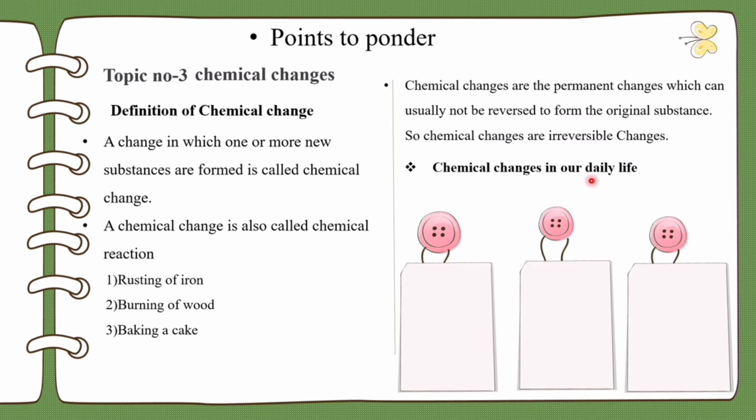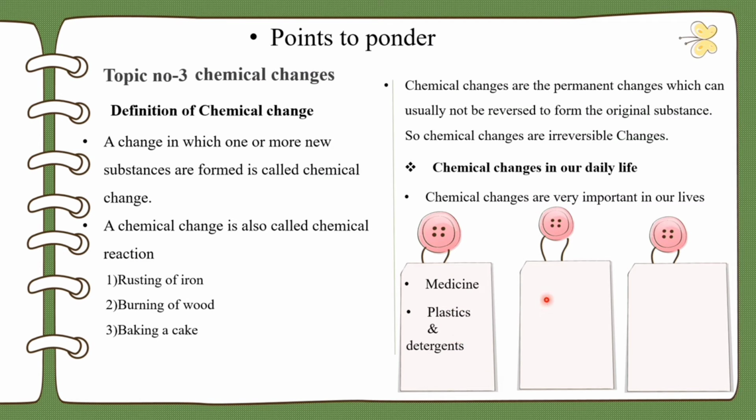Chemical changes are used in our daily life. Chemical changes are very important in our lives. The best example is medicine. A few more examples are plastics and detergents, crackers, spoilage of food, photosynthesis and digestion. All these are examples of chemical changes.